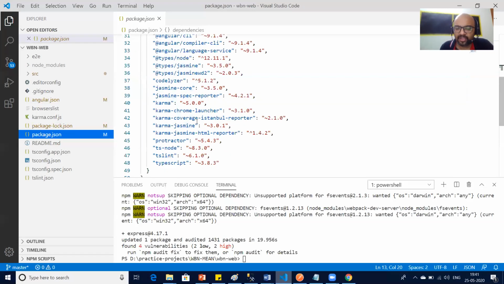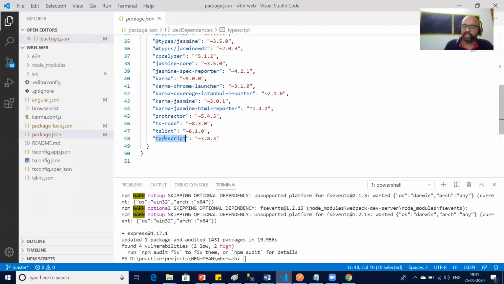If you see this TypeScript, this package will be installed in our project as a dev dependency. Why? Because the browser doesn't understand TypeScript. So at deployment, we don't need TypeScript, we need only JavaScript. So TypeScript will be there only till development. And when you give a build, your TypeScript will get converted into JavaScript, right? Just an example.